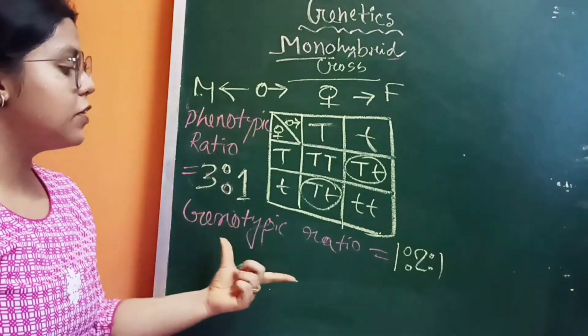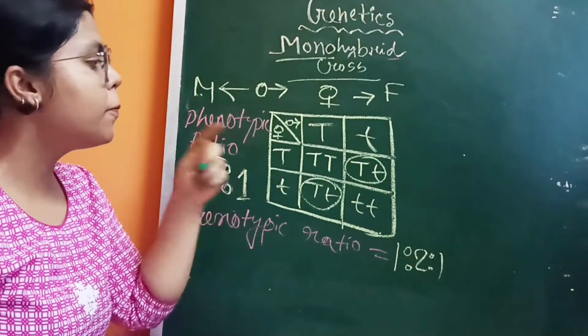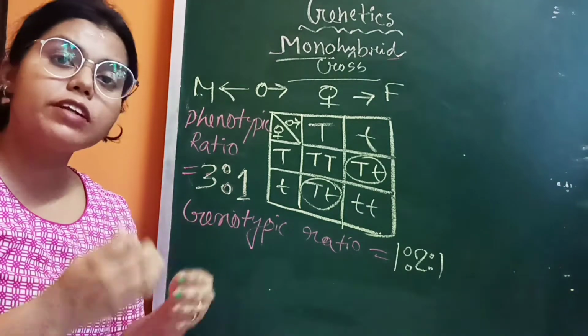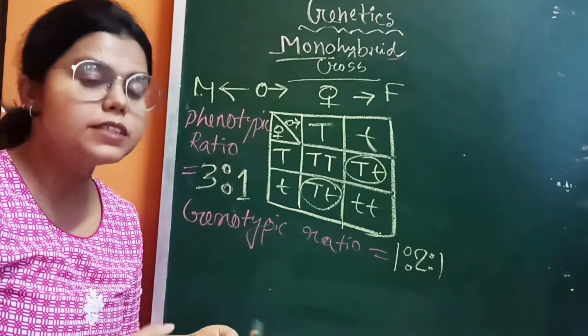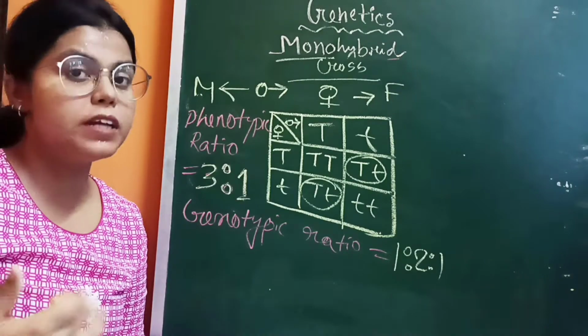So this is the genotypic ratio and the phenotypic ratio, because he got 75% tall plants and 25% dwarf plants after observing.